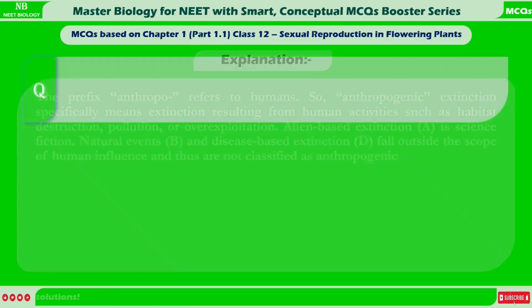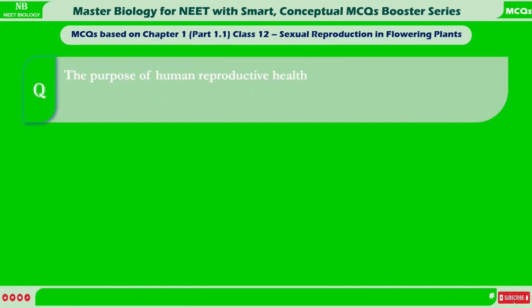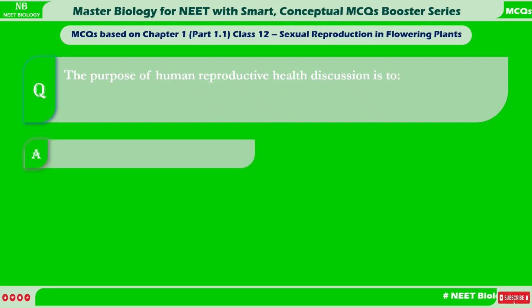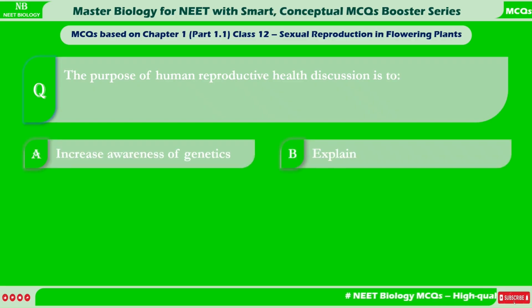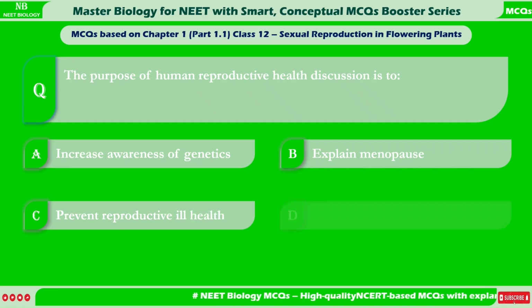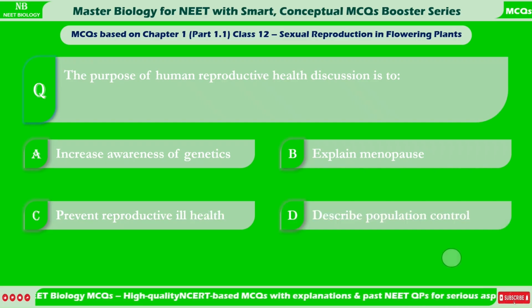The purpose of human reproductive health discussion is to A. Increase awareness of genetics. B. Explain menopause. C. Prevent reproductive ill health. D. Describe population control.